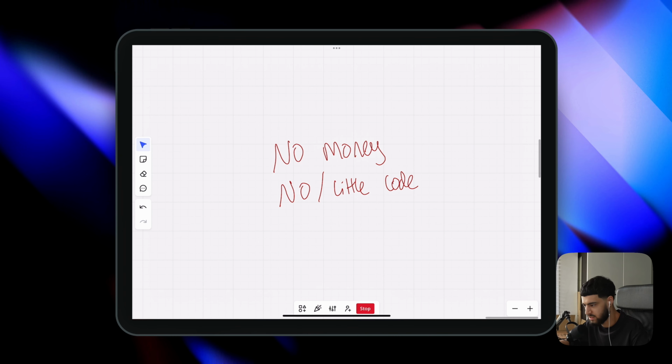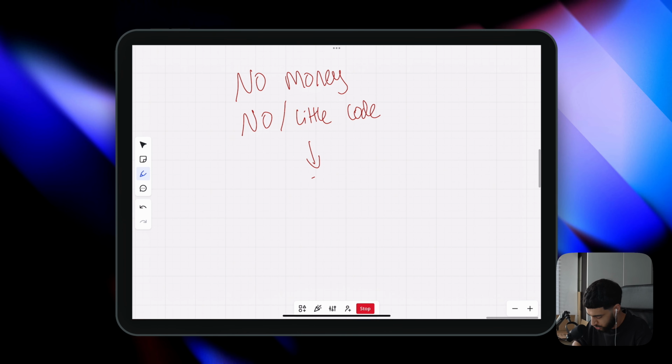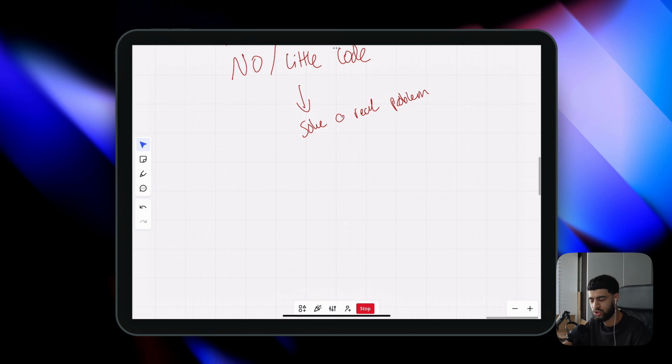You don't need to raise money. You definitely don't need to wait until your code is perfect. What you need to do is just solve a real problem, right? This wasn't a lucky launch. It was strategy, a simple build, a launch plan that gets in front of real people. Strategy, system, speed.